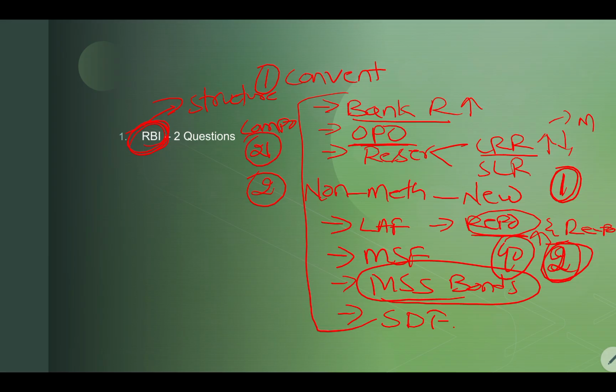Composition includes 21 members. RBI is a 21 member body. What is the composition of these 21 members? It has one governor, four deputy governors, and 2 members from the finance ministry. 10 are nominated members of the Government of India, and the remaining 4 members are from regional areas. RBI has regional branches, from which it will have four: Delhi, Madras, Kolkata, and Mumbai. So there is a high chance they can ask this composition.